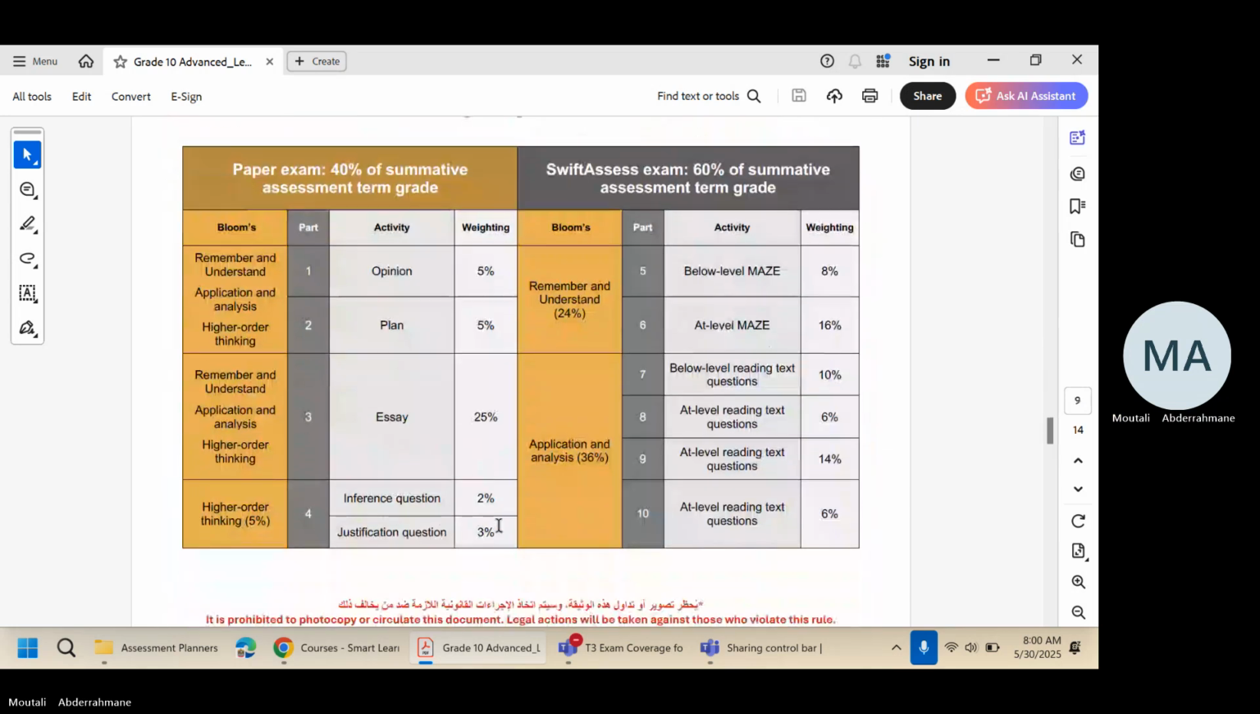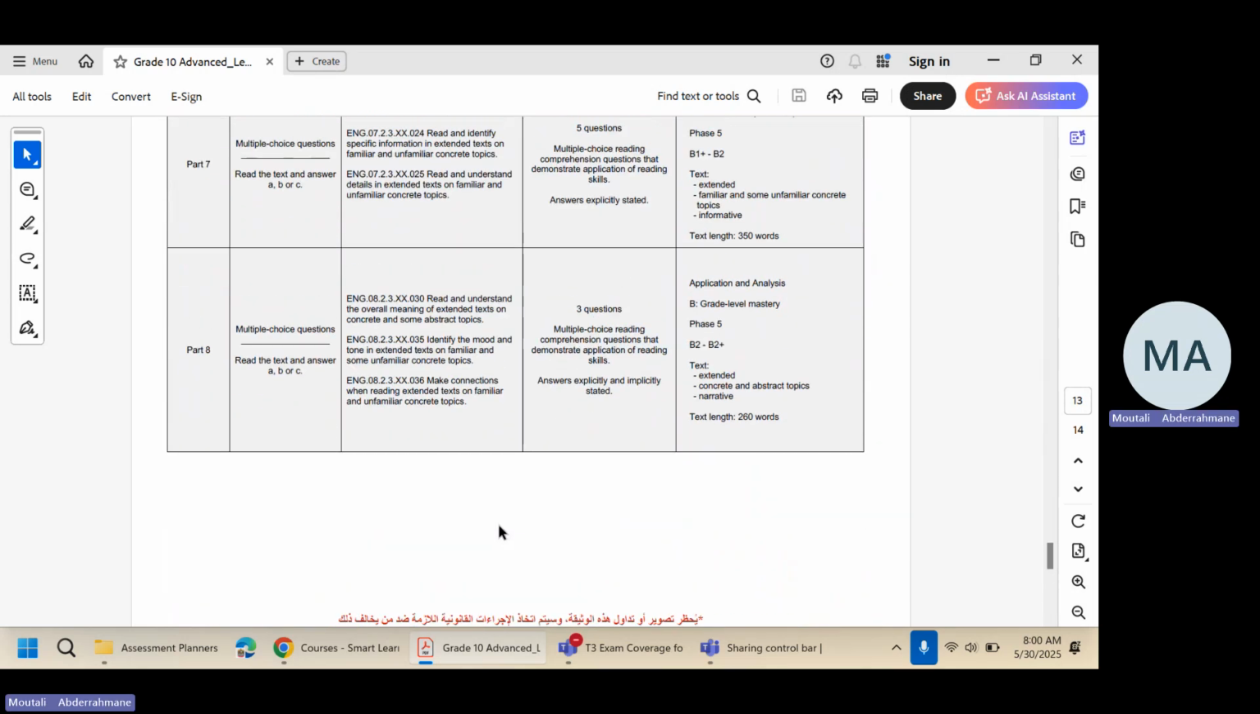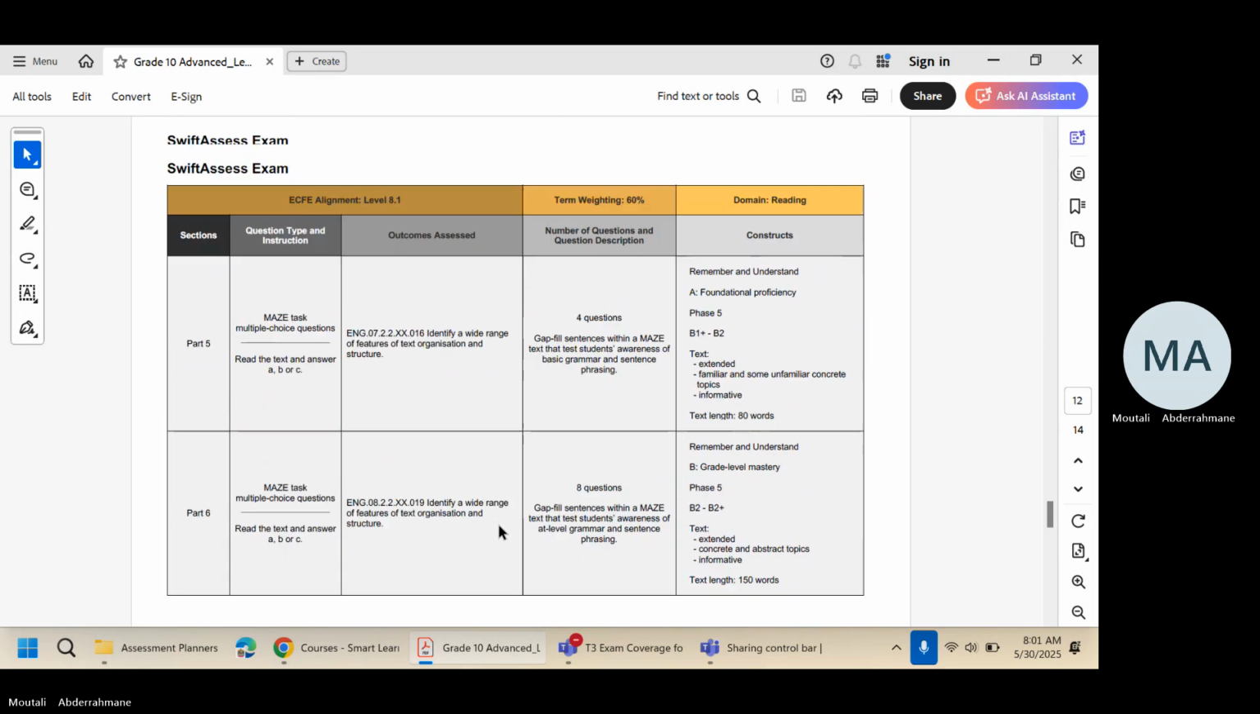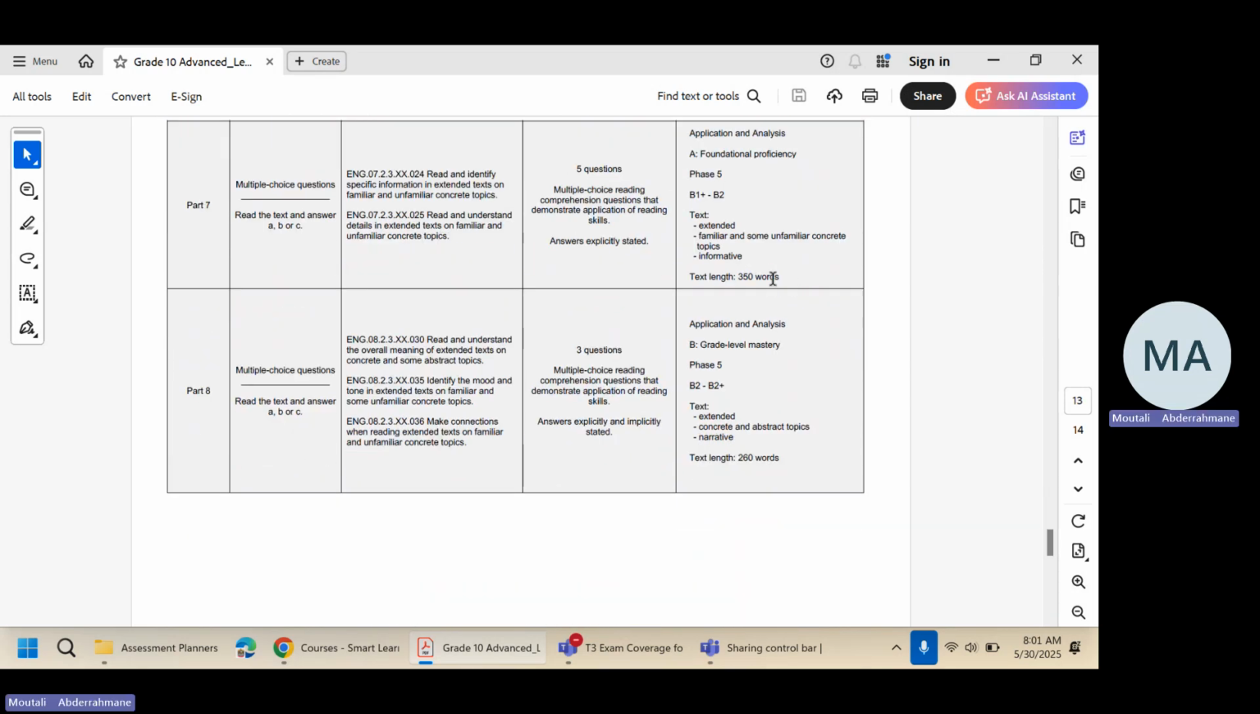Right. So next is the reading passage. First reading passage of the exam. That's part 7. All right. So here you have a text that is about 350 words, and you are given 5 multiple choice questions to answer. The text level is B1 plus. But the next text is more difficult than that because it's B2 or B2 plus.